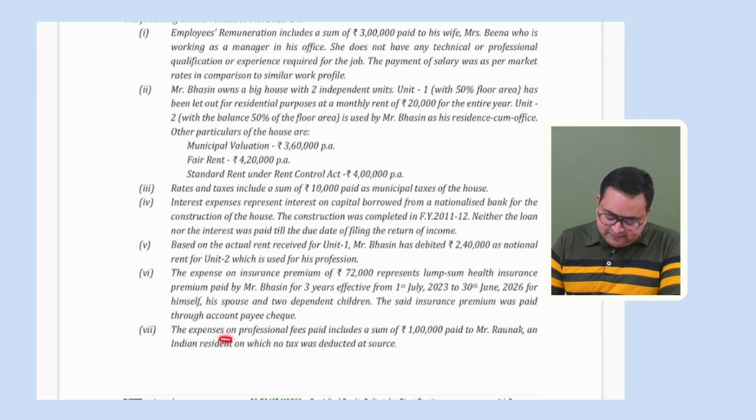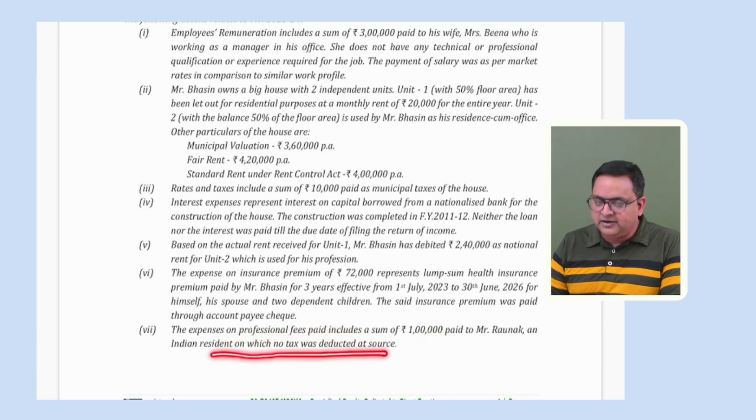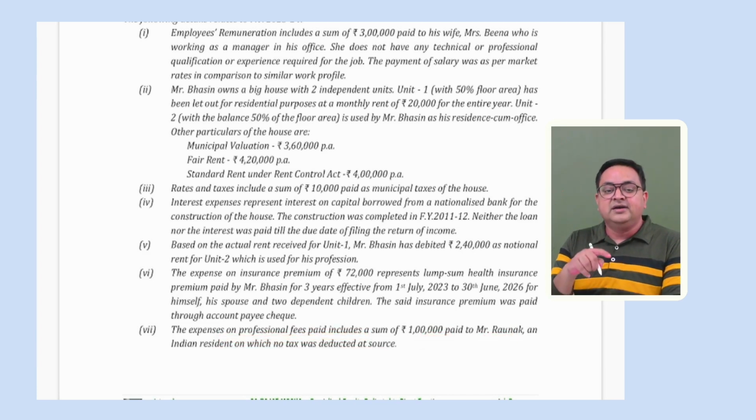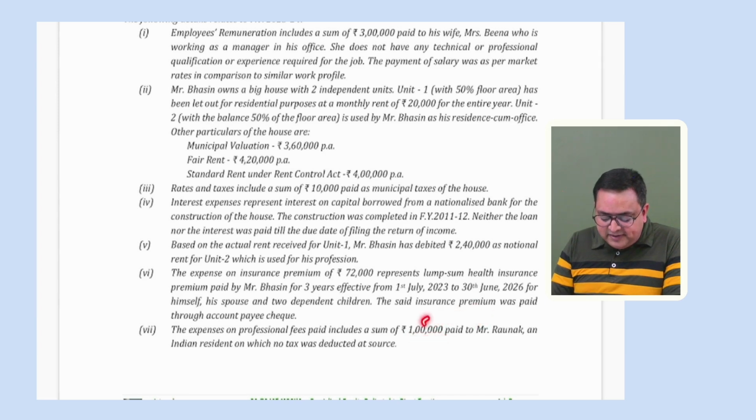7th point says the expenses on professional fees paid includes 1 lakh rupees paid to Mr. Ronak, an Indian resident, on which no TDS was deducted. Do you understand that this person had total receipts of more than 50 lakh in the last year? He was eligible to deduct TDS, and on 1 lakh rupees he has not deducted TDS. He has paid to Mr. Ronak, who is a resident, so 30% of it will be disallowed.